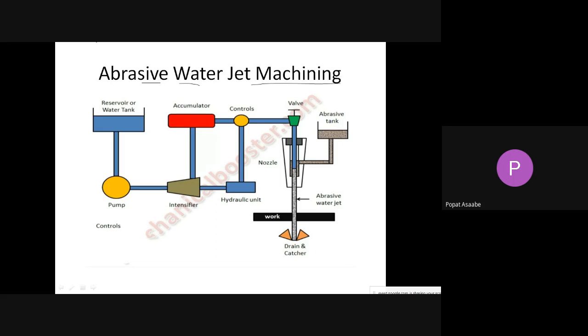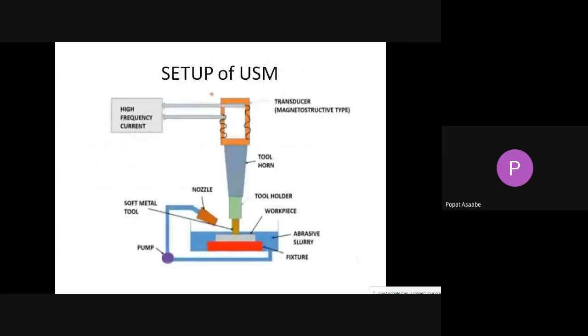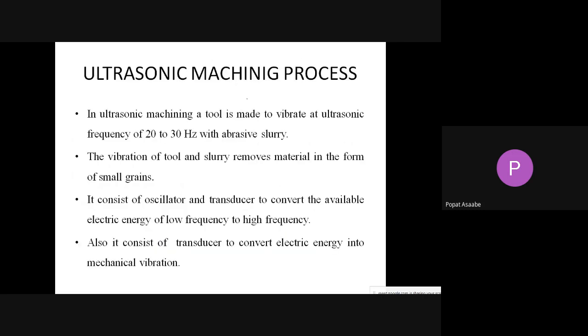Now see, here we know that in the ultrasonic machining process we are using the vibration of the tool. We give the vibration to the tool, and when the tool is vibrating, at that time we inject the abrasive particle slurry.